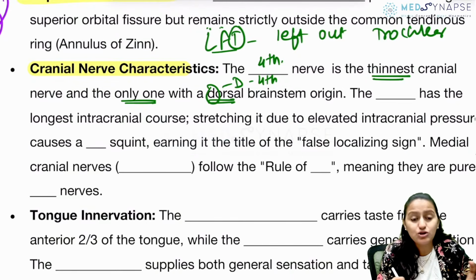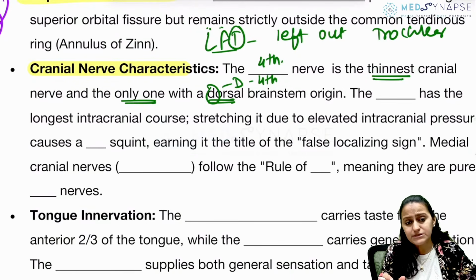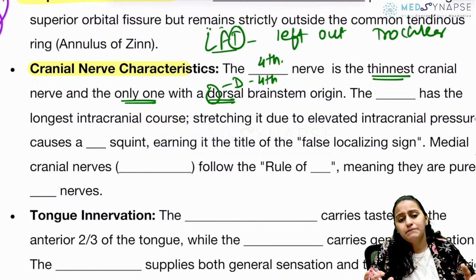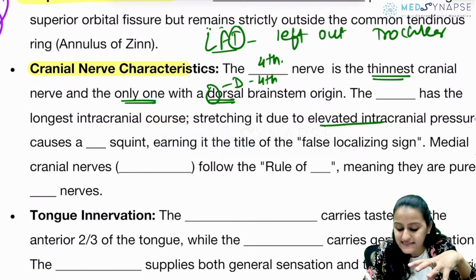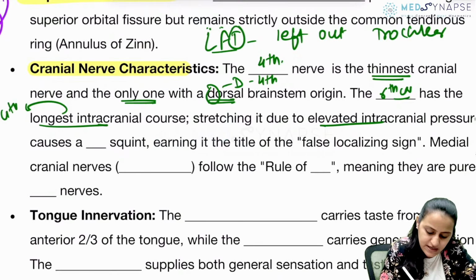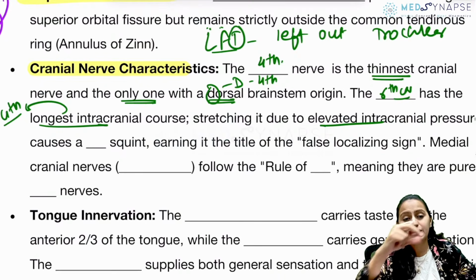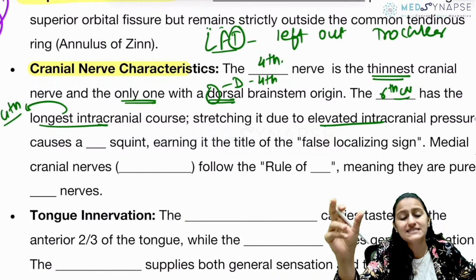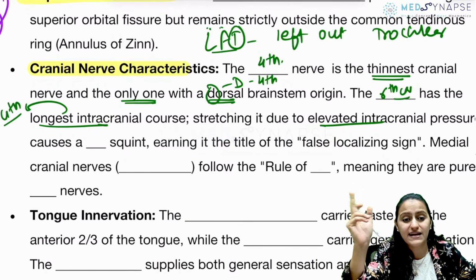Which nerve has the longest intracranial course? It's the fourth which has the longest intracranial course. But when you are talking about what is affected in raised ICT, then the answer will be the sixth cranial nerve. Otherwise, the longest intracranial overall is fourth. But the longest in the subarachnoid space is going to be the sixth cranial nerve. So that is affected in raised ICT.